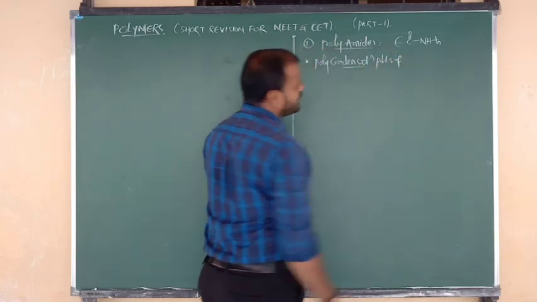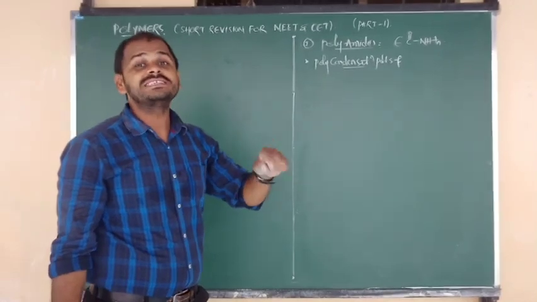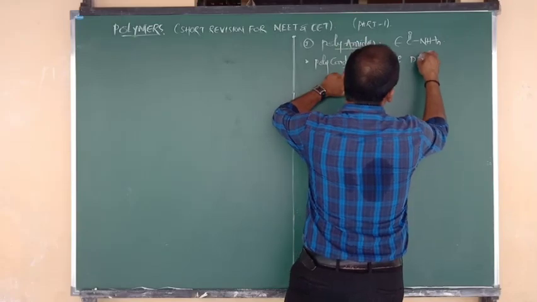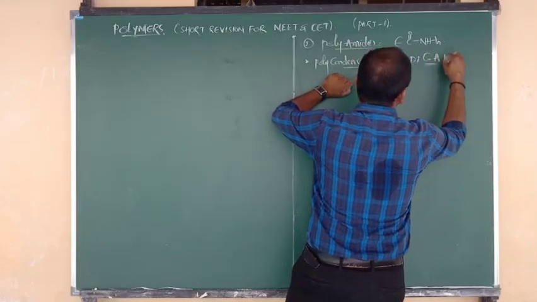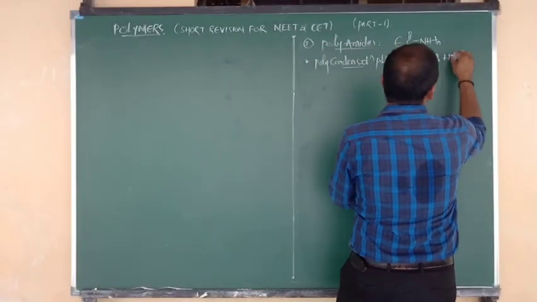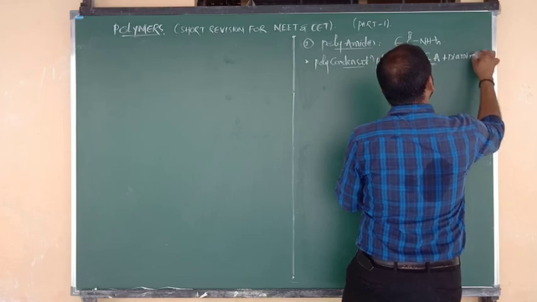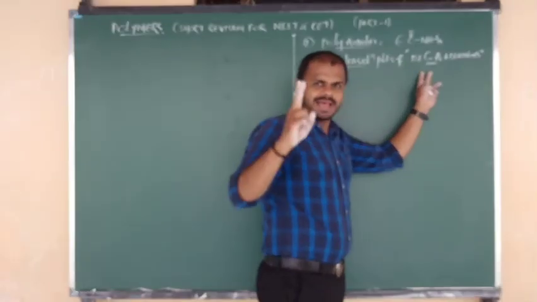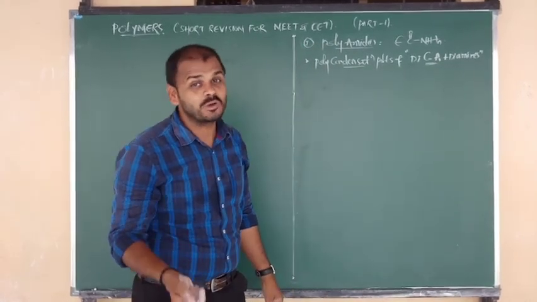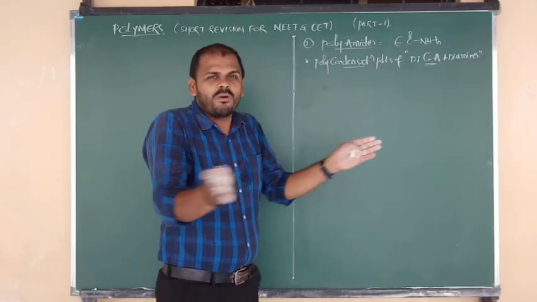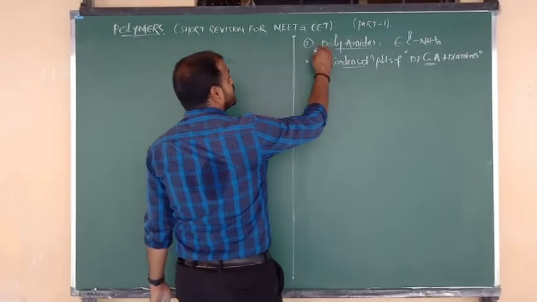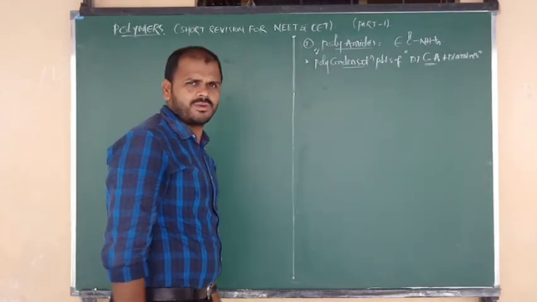Polyamides are nothing but the polycondensation products. Why are we saying condensation? Because they are formed from monomers, and the monomers have more than one functional group. Polycondensation products of dicarboxylic acids and diamines. Dicarboxylic acids have 2 carboxyl groups and diamines have 2 amine groups, meaning more than one functional group is there, so condensation polymer. That is nothing but the definition of polyamide.